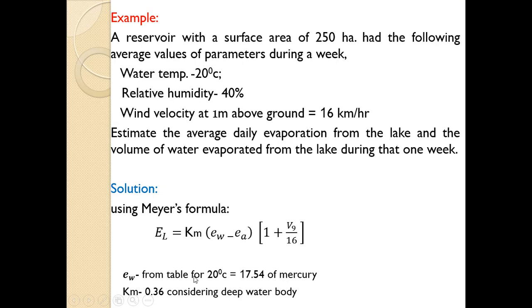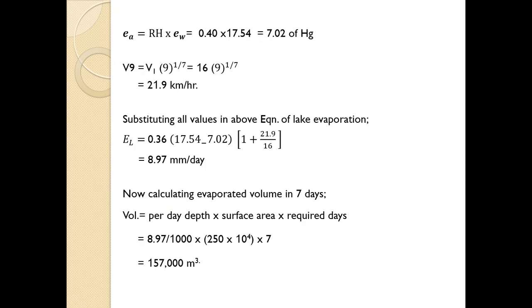So the value of EW for 20 degrees centigrade is 17.54 mm of mercury from the table. This table will be provided in the exam or directly the value of EW will be given. Sometimes the direct value is given or a table is given, so it is very simple. So EW is known, Km is also known in this formula. Now there is a relationship between EW, EA and RH.